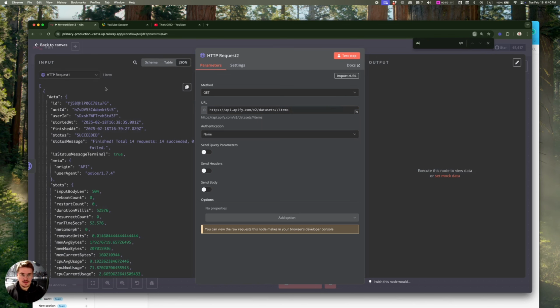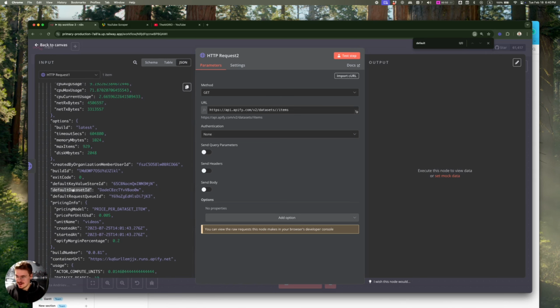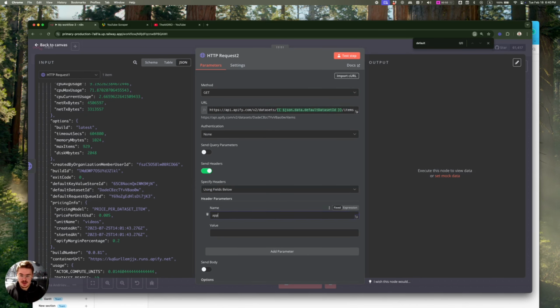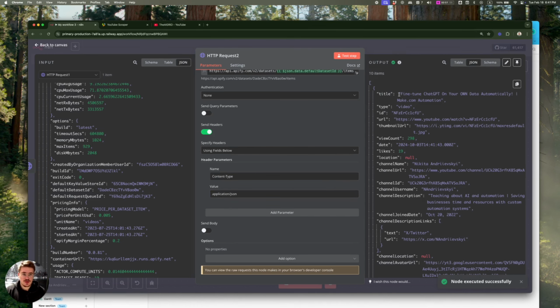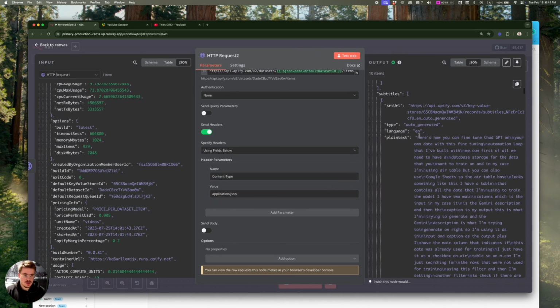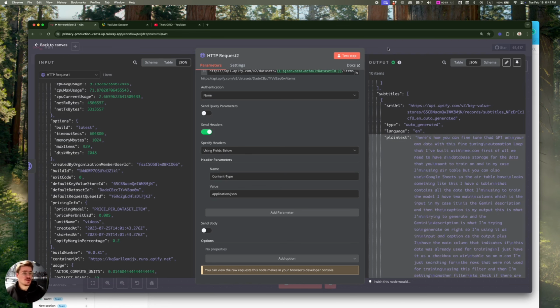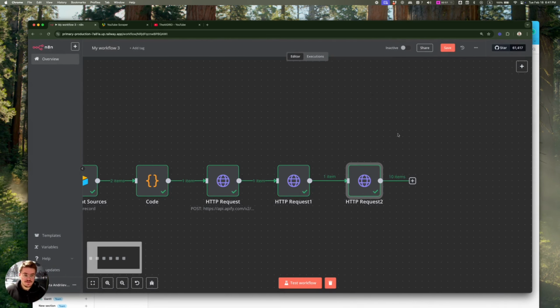Just paste the default dataset ID in between these slashes and slash items, and then headers are going to also be content type, application JSON. If you click test step, you should be able to get the results with the title of the video, the URL, and somewhere there also the plain text with all of the subtitles or the transcript of the video. So that's okay.